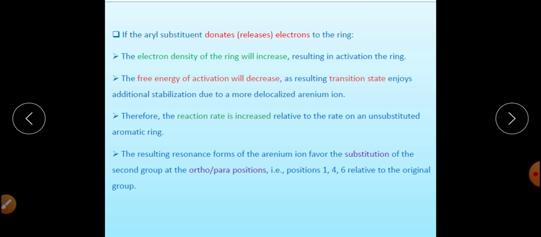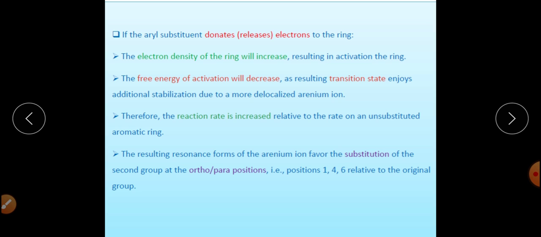And when an electron withdrawing group, meaning any group that withdraws electrons from the benzene ring, is attached, it will deactivate the ring for further reaction. So activating the ring means any group which is increasing the electron density.